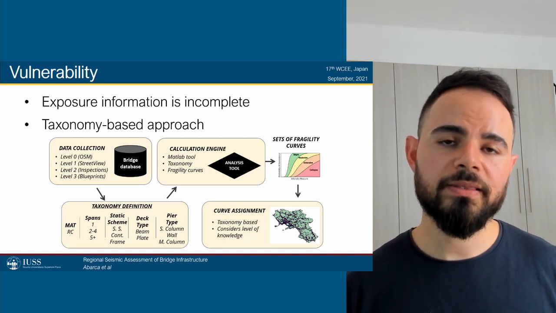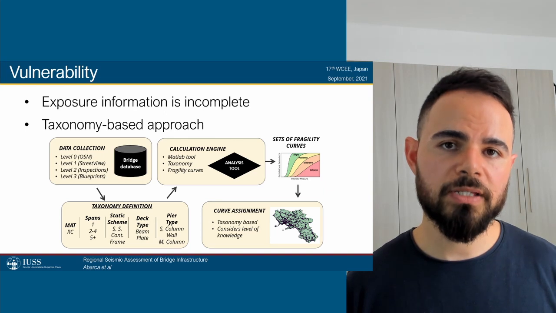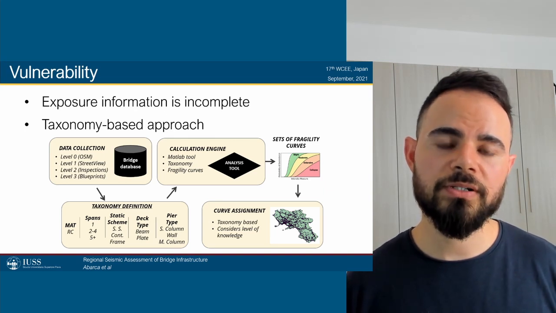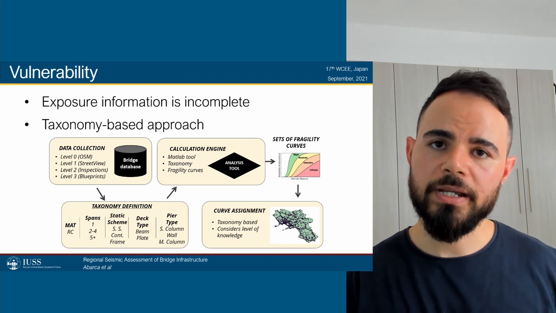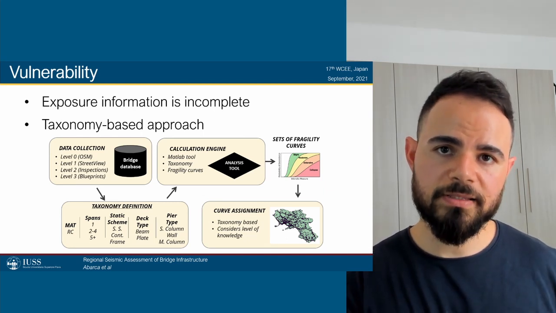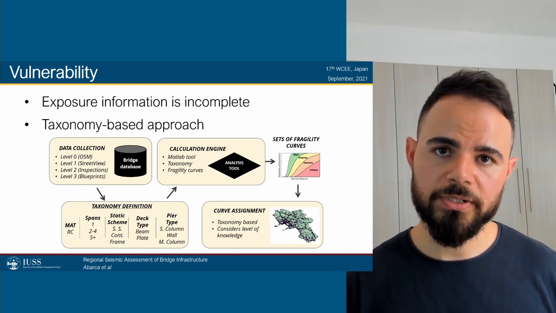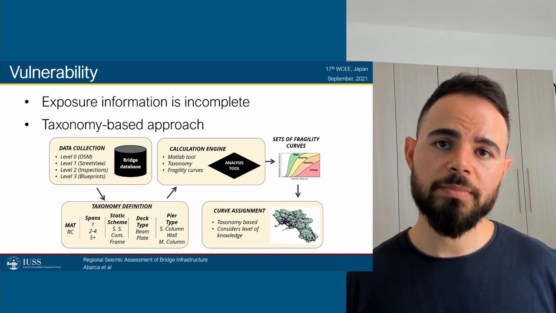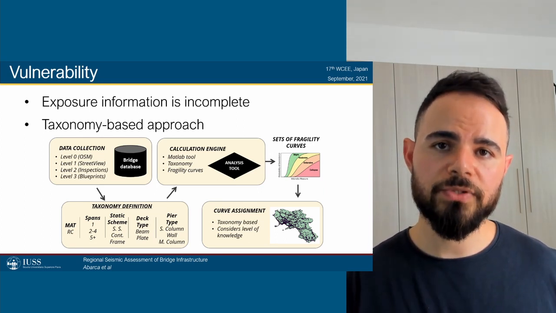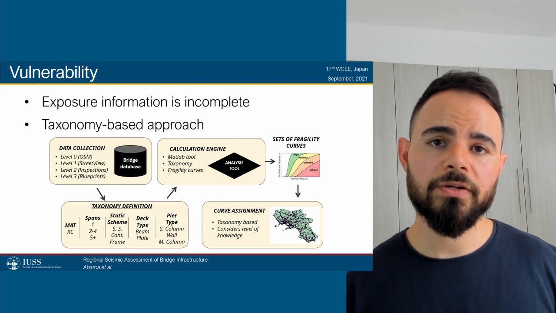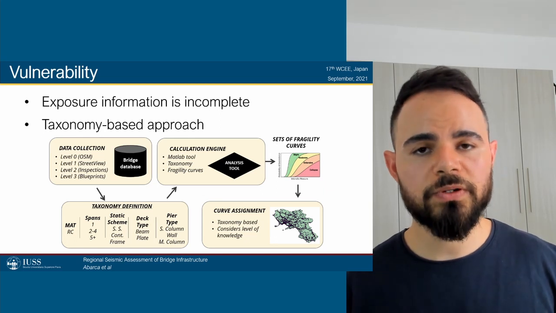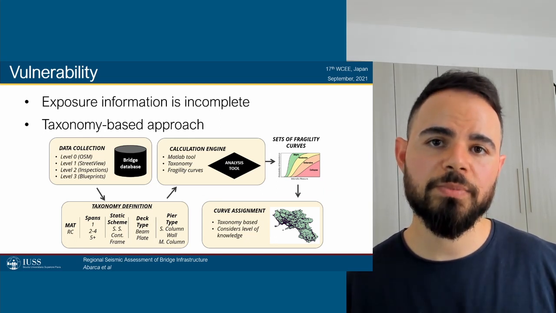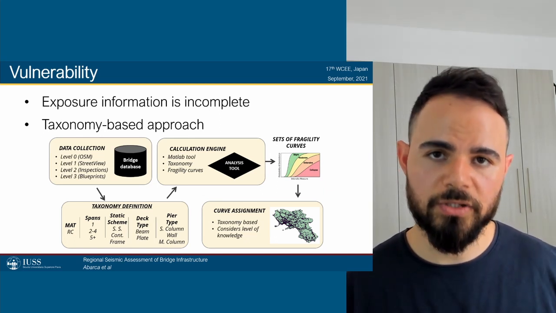Once we have defined this, we run everything through a calculation engine. This calculation engine is basically a set of codes which take information from our database and create numerical models of each one of the assets that we have and run nonlinear time histories. Based on the results of these nonlinear time histories, it's going to produce sets of fragility curves. These sets of fragility curves are then processed, and the mean fragility curves per taxonomy family are then assigned to each one of the bridges in our case study, which has been identified to each one of those taxonomy branches.